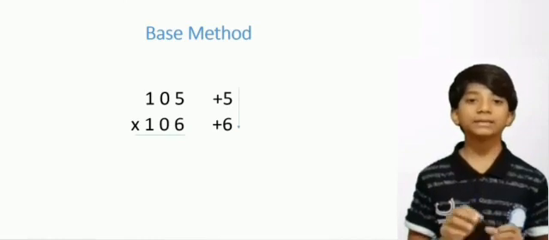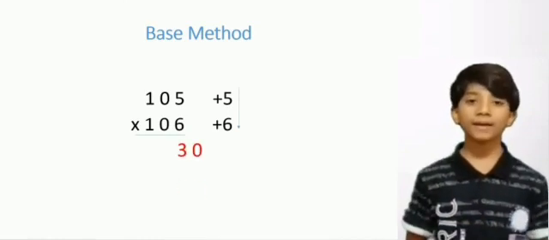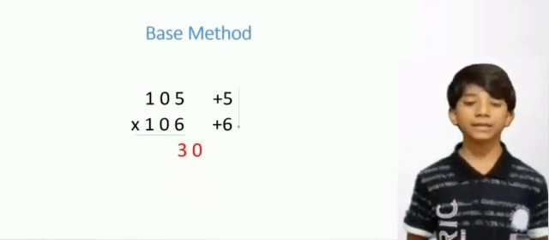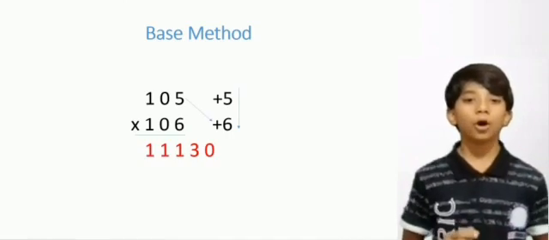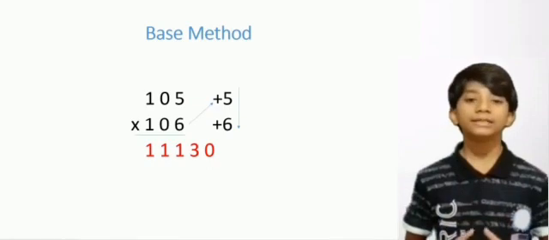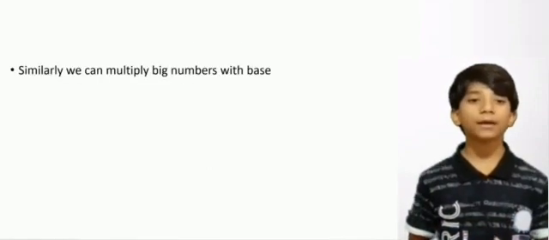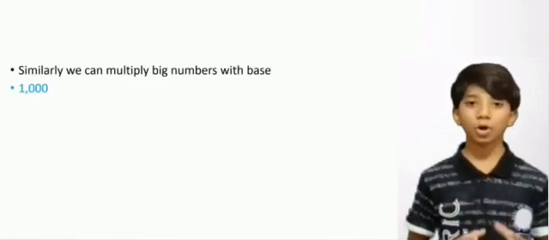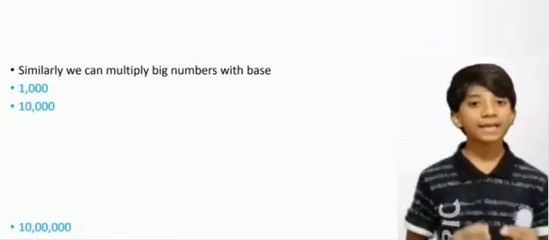5 multiplied by 6 is equal to 30. Now 105 plus 6 is 111, or 106 plus 5 is 111. Your answer is 11130. Similarly, we can multiply big numbers with base of 1000, 10,000, lakh, etc.